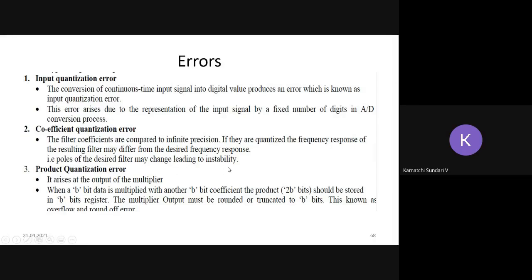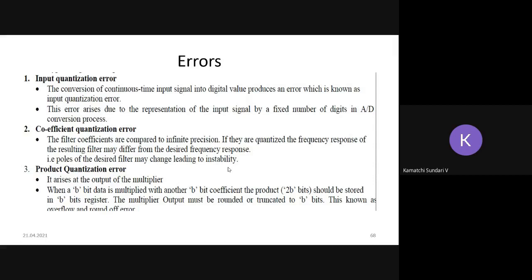In the sense, suppose before doing my quantization procedure, my pole locations are, for example, plus 1 and plus 3, right? If you compare with your control system subject, then you can understand this kind of stability concept.